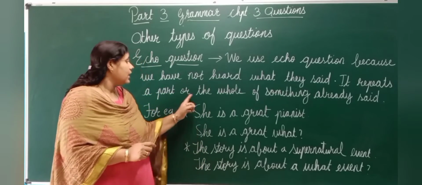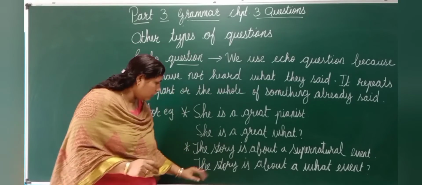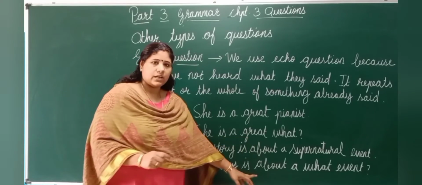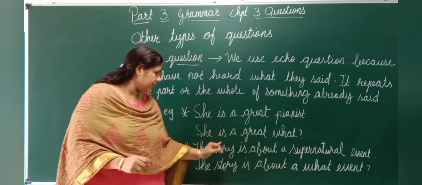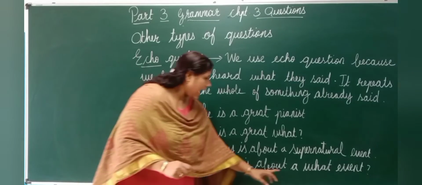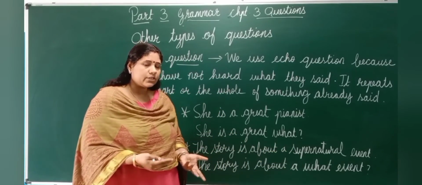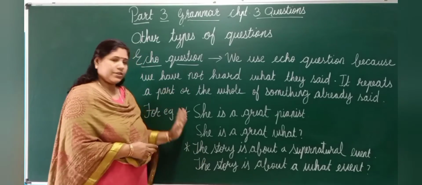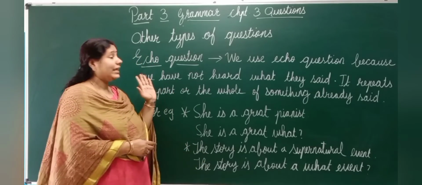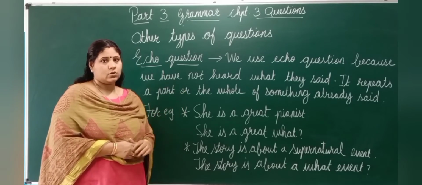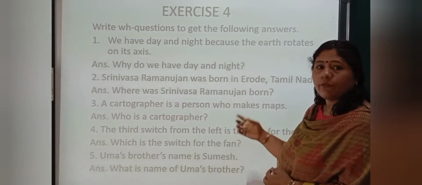So this means the whole or part. The whole or part. Understood? Some part of the sentence is repeated and by adding what, or even who also comes sometimes. Understood? So this kind of questions are known as echo question. Got it? So moving on to exercise 4.